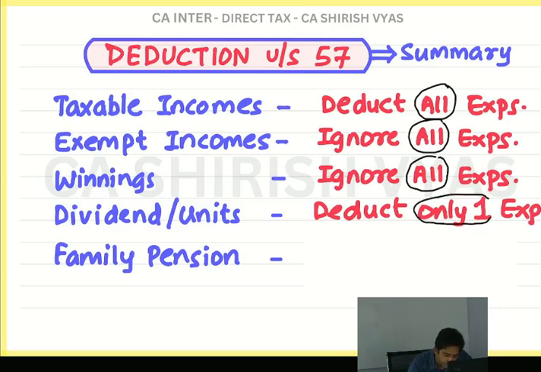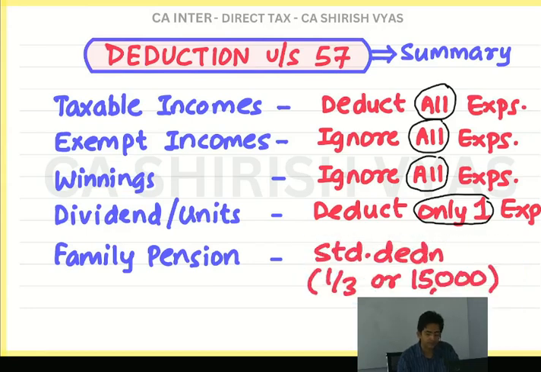Then dividend and units income: deduct only one expense here, and that is interest on loan. That also maximum 20% of dividend income. Family pension, standard deduction: 1/3 or 15,000, whichever is lower. So this is the theory of deduction.